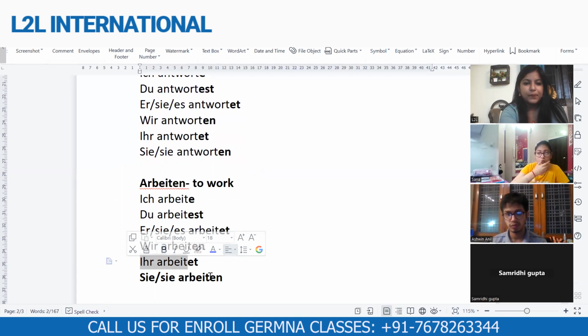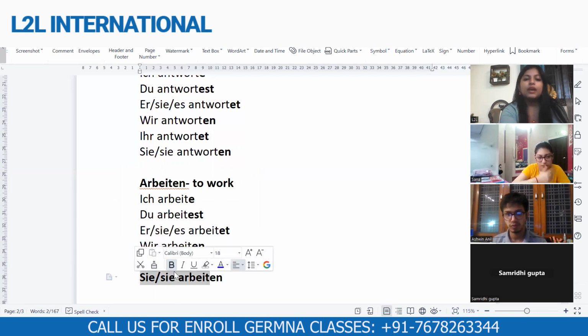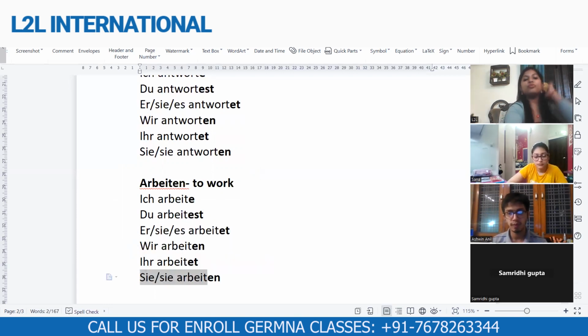Yeah. What do you think? Okay, now the question is, do we have more regular verbs in German? Yes, we do have a lot more regular verbs, but at the basic level, we need to learn approximately 20 to 30. I think we did 10 here. The remaining ones you will come across when you go through the chapters. So we will not learn all together.